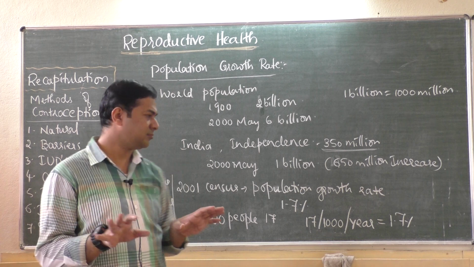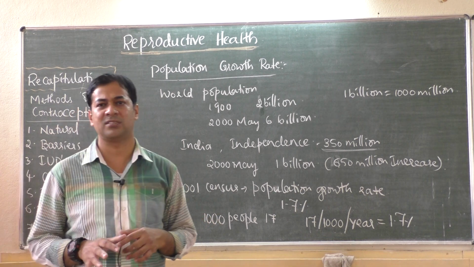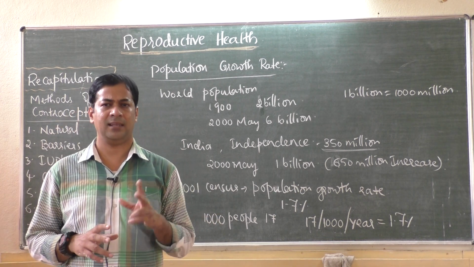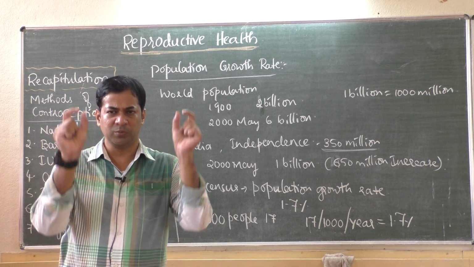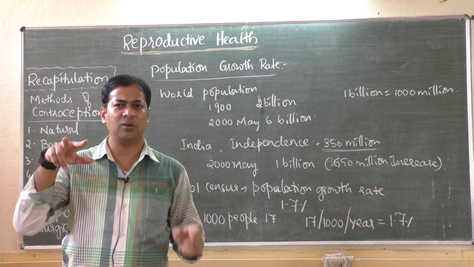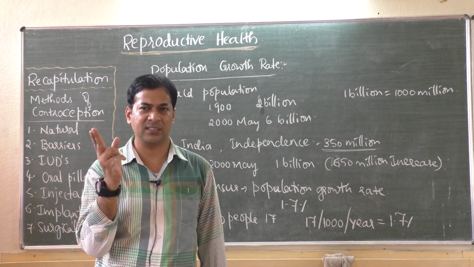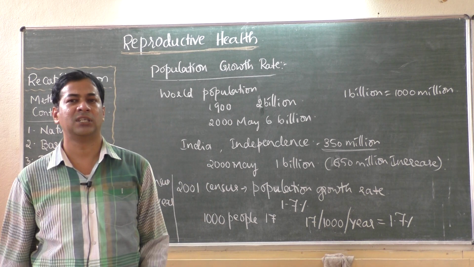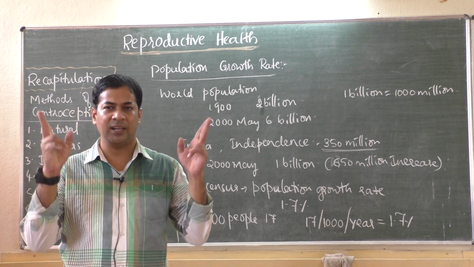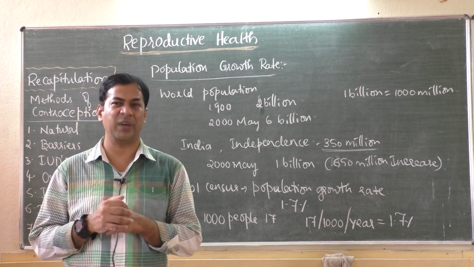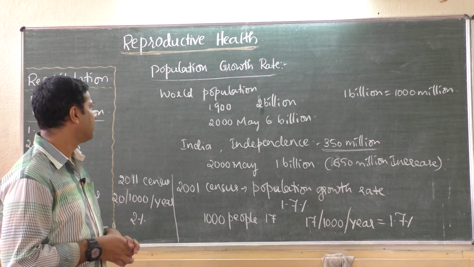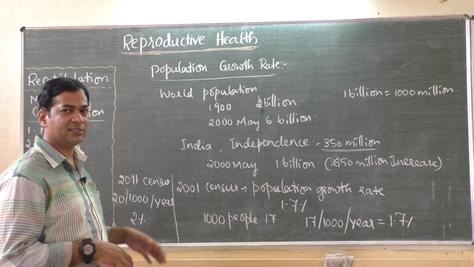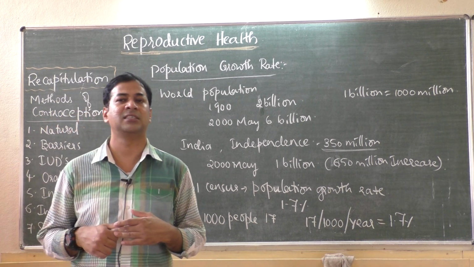Then the seventh method is irreversible, that is once it is done it cannot be undone. That is the surgical method or surgery. In males they cut the vas deferens, that is the spermatic duct, the tube through which sperm passes, so it is called vasectomy. In females they cut the fallopian tube, so they call it tubectomy. So these are the methods of contraception we discussed in our previous class.